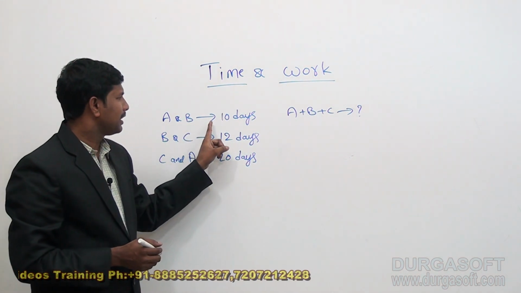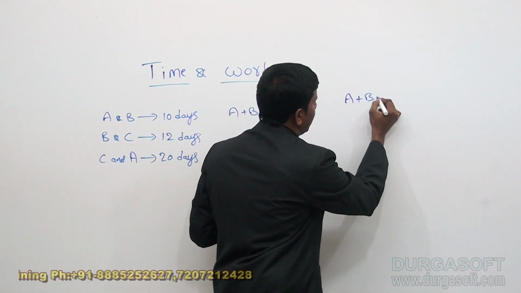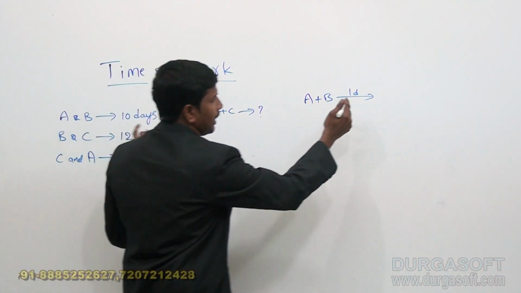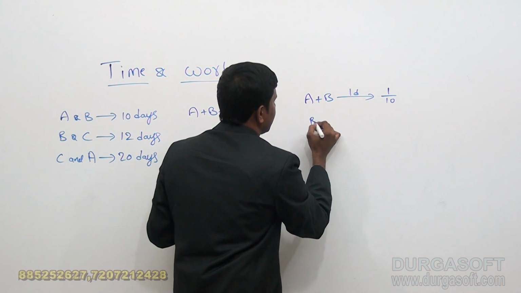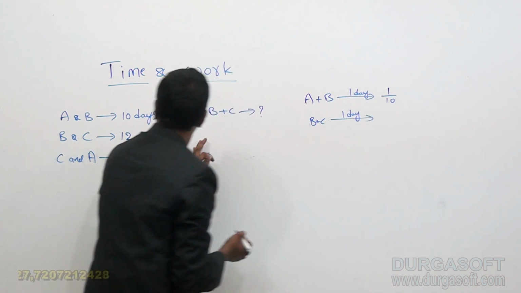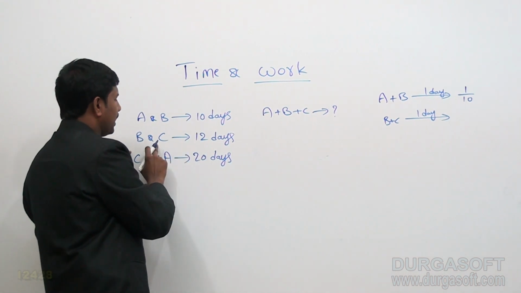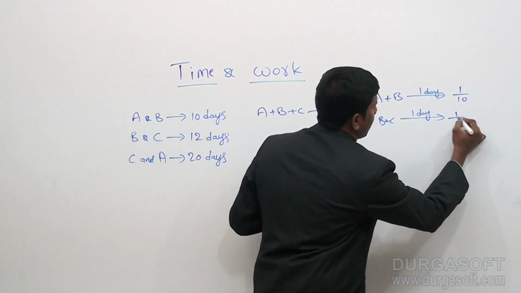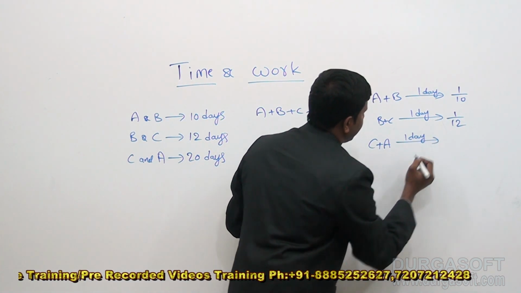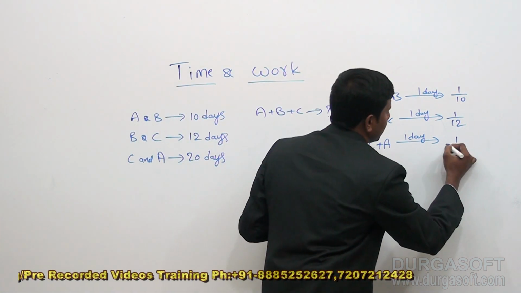We know that A and B together can complete the work in 10 days. So, total work in 10 days, in 1 day they can complete 1 by 10. In the same way, B and C together take 12 days to complete the work. That means in 1 day, B and C can complete 1 by 12. Now, C and A, total work in 20 days, 1 day work is 1 by 20.